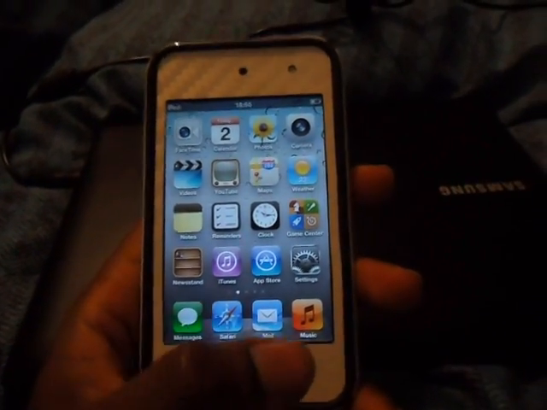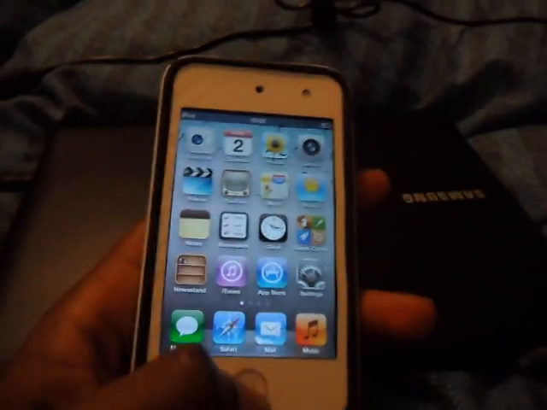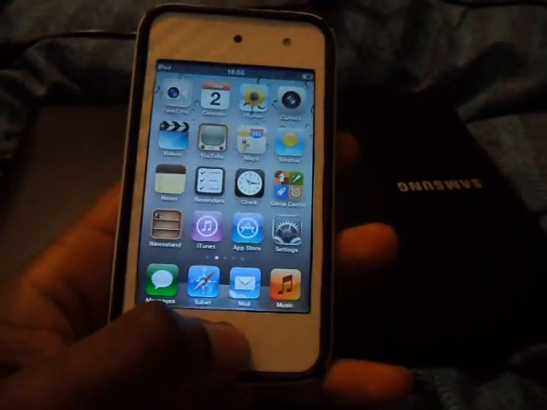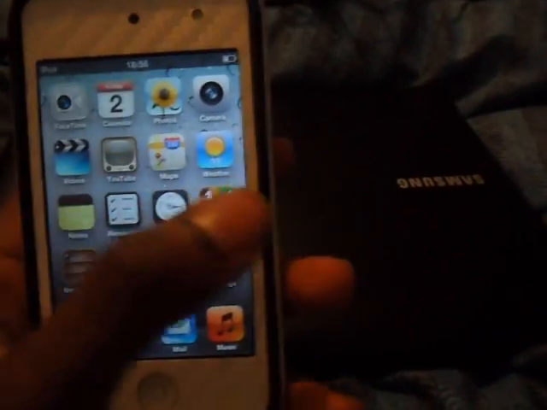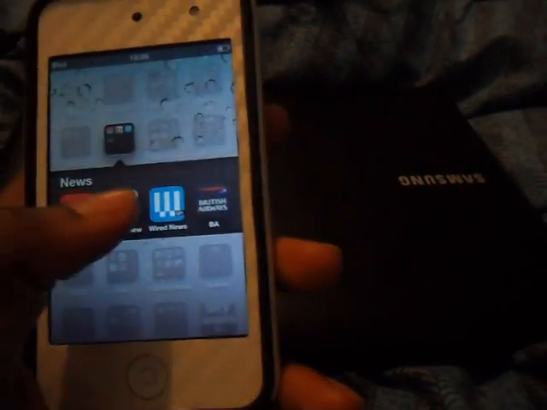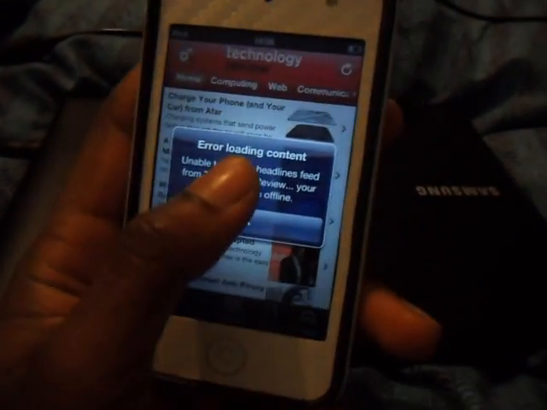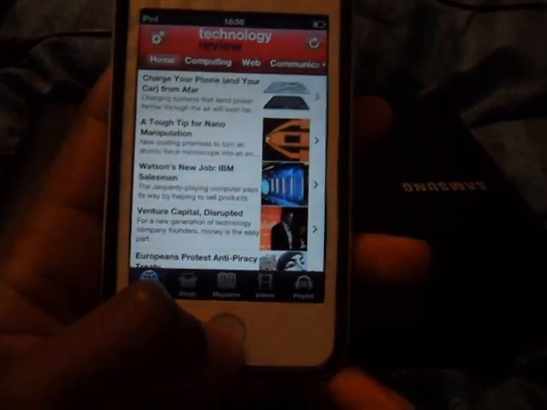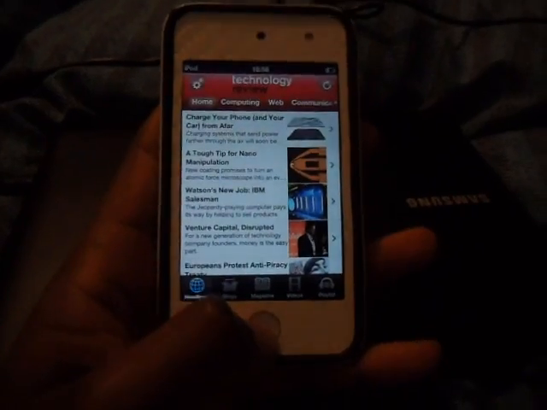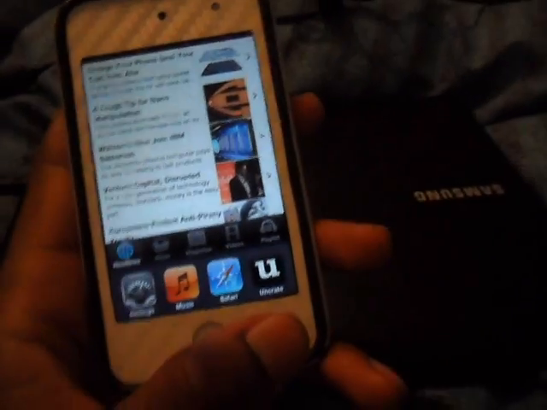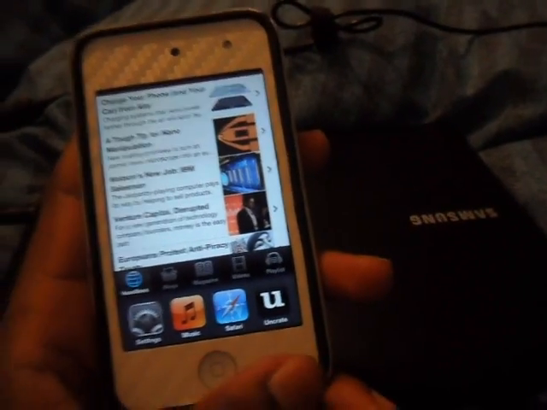Okay guys, so we've almost concluded the sort of tips and tricks. So now before I go, I'm going to leave you with one little nifty trick which I forgot to tell you. So let's take a look. So simply all you do is, say if you're in an app, say for example, let's go on this simple app, Tech Review, and considering you're on the app, so all you have to do is, usually when you double tap, for those of you who didn't know, that brings up the last 4 recent apps that you've been on and applications.